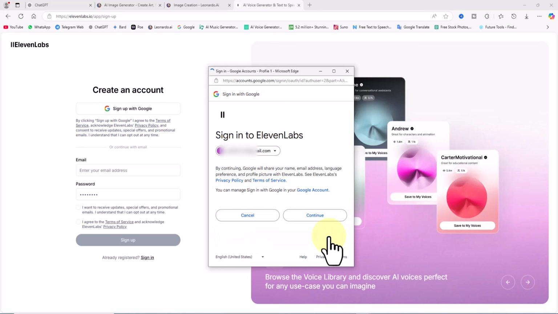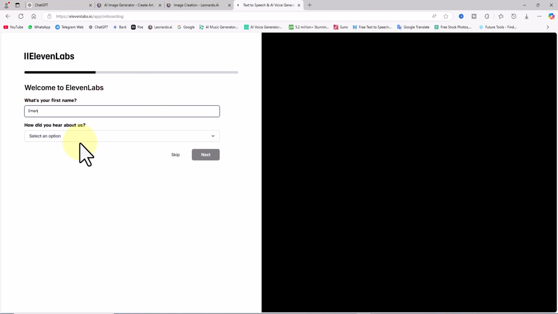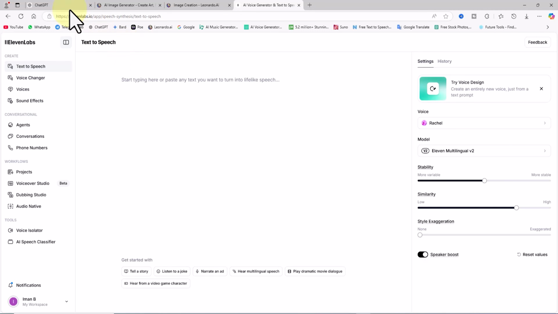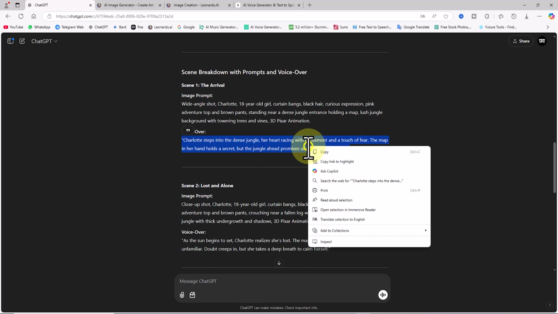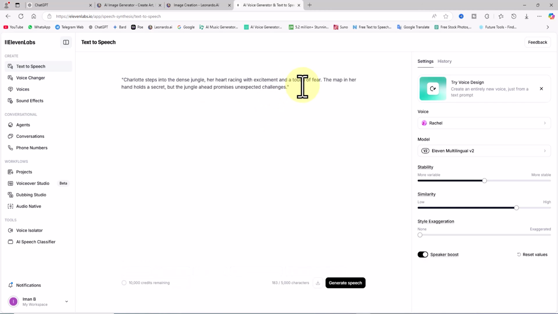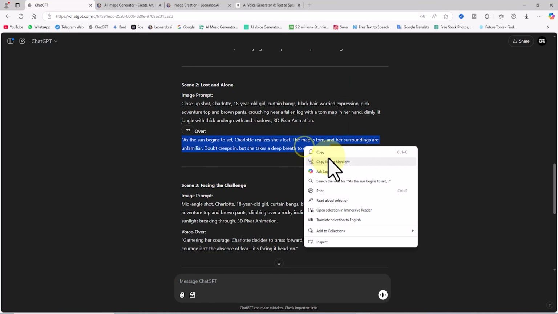I click Sign Up with Google, select one of my Google accounts, and log in. After logging in, you may be asked a few questions, but I skip this step. Then, I go to ChatGPT, copy all the voiceover sections, and paste them into the text-to-speech section on the Elevenlabs website.